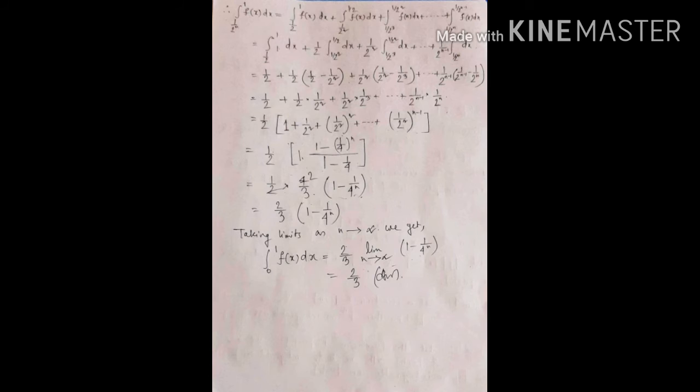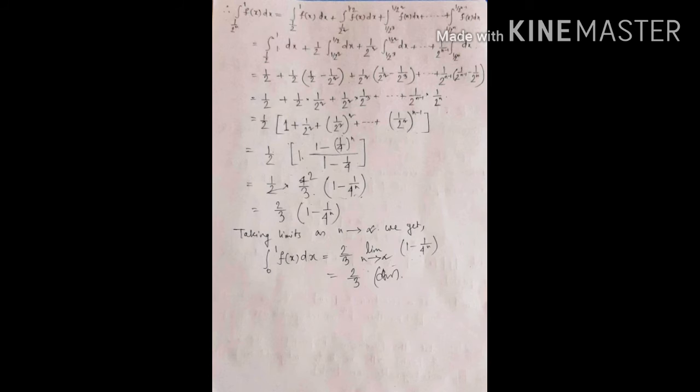Applying this formula, we can write it as 1/2 · (1 − (1/2²)^n)/(1 − 1/4), which is 1/2 · 4/3 · (1 − (1/4)^n) = 2/3 (1 − (1/4)^n).